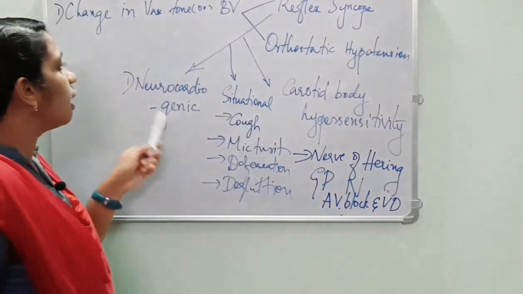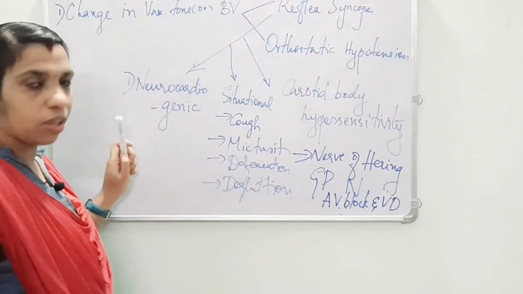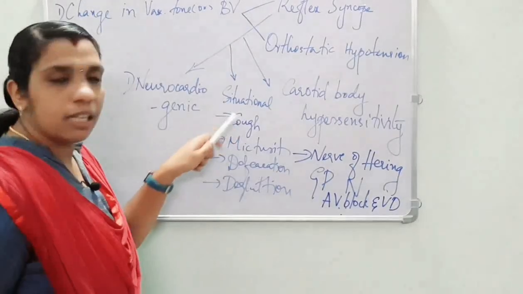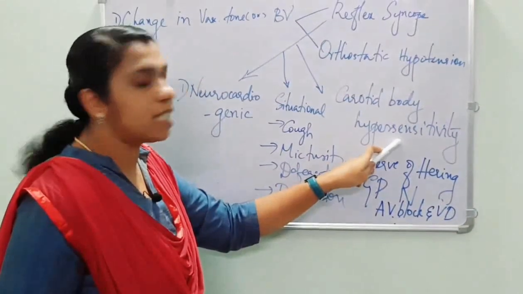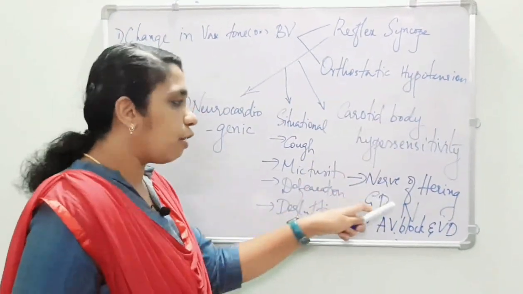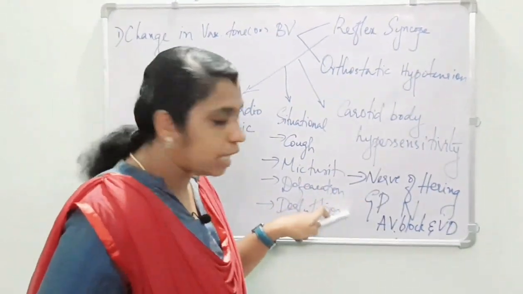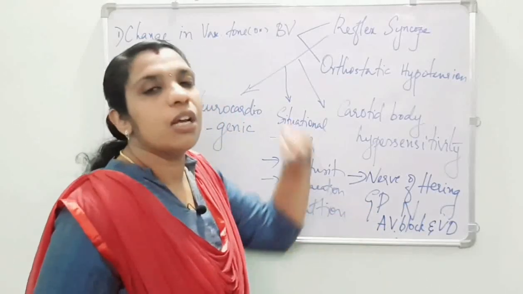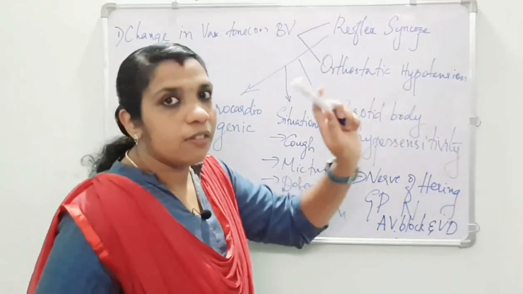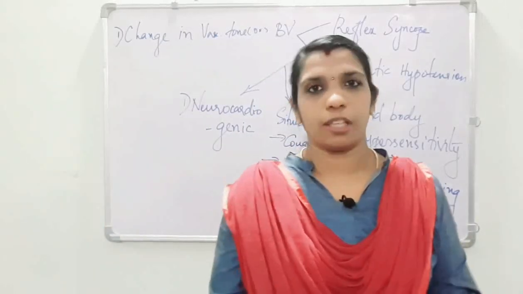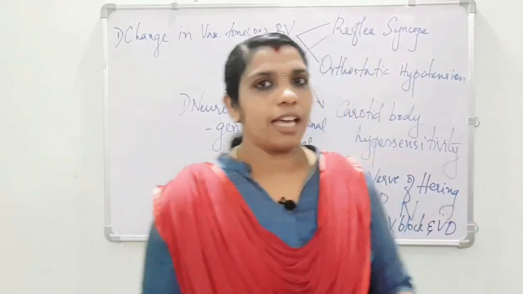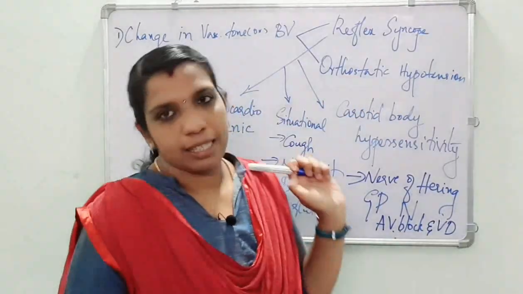Remember the nerve of Hering, a branch of the glossopharyngeal nerve, carrying the impulse to the medulla, which causes AV block or vasodilatation or both. So, these are the types of reflex syncope.